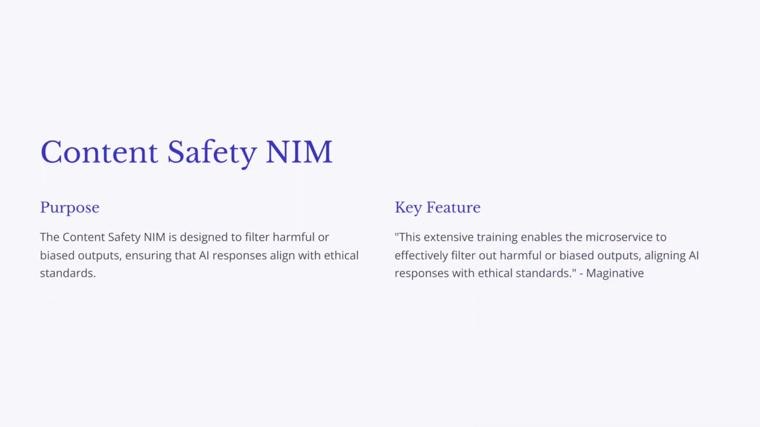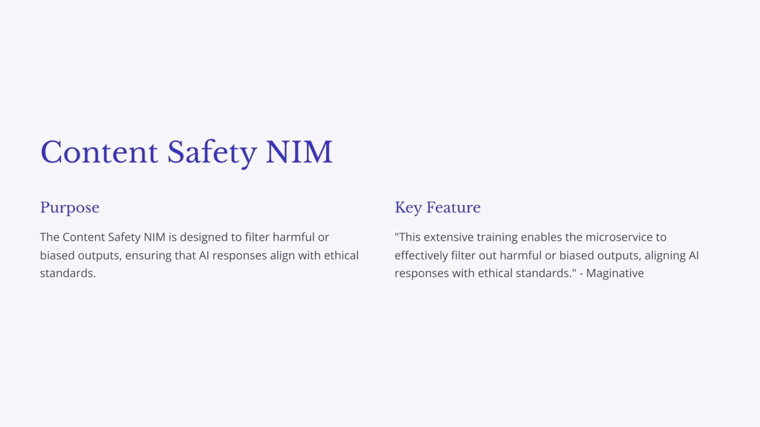So first up, let's talk about the content safety NIM. Think of it as a super smart filter for your AI agent. It's been trained on a massive data set to identify and filter out any harmful or biased content. So if your AI agent is interacting with the user, and it starts generating something inappropriate, this microservice steps in and it actually prevents that content from ever reaching the user.